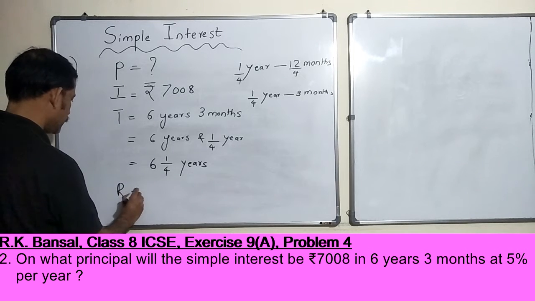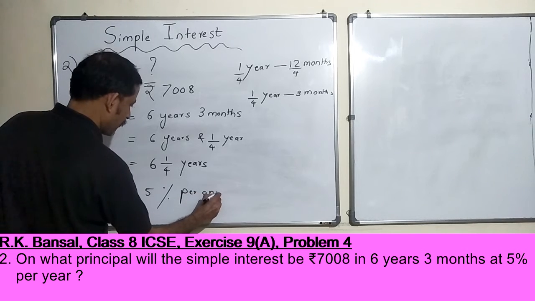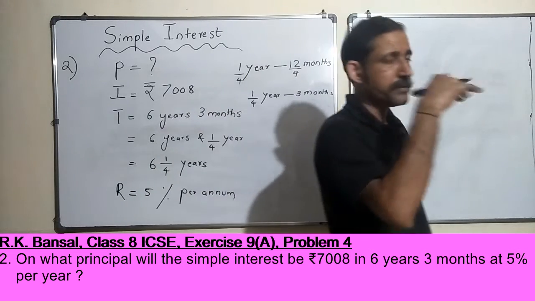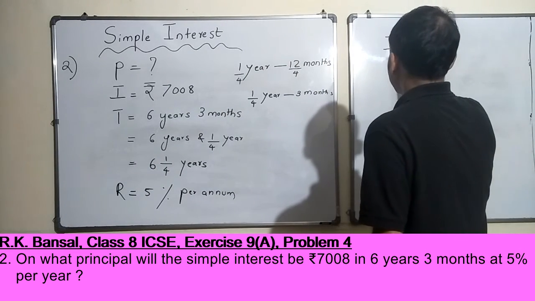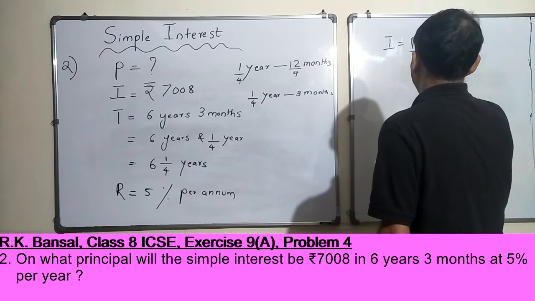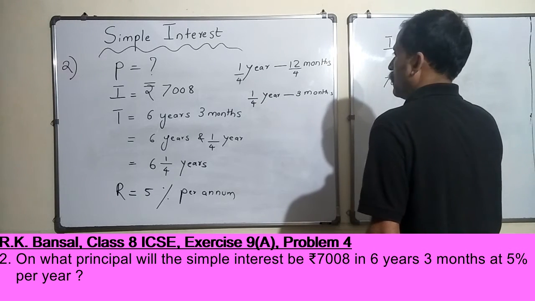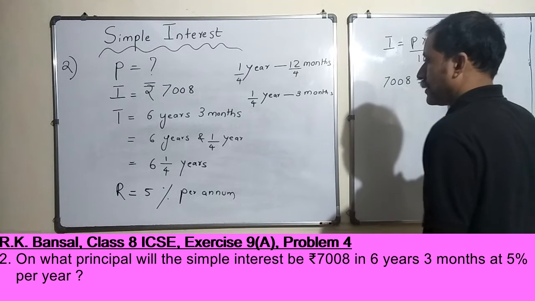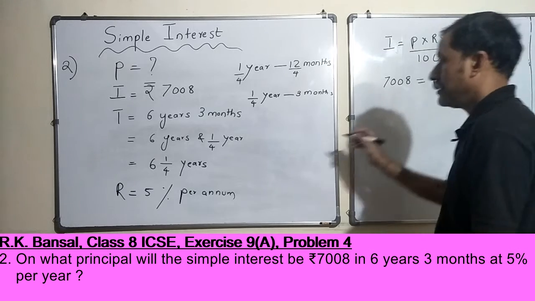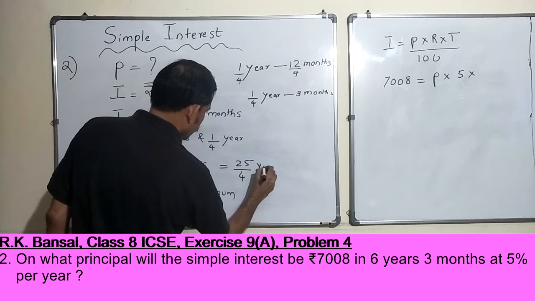Rate R is 5% per annum. Okay, this is good. So I believe I have everything to substitute in that formula, right? I is equal to P into R into T by 100. What is the interest? 7,008. What is the principal? I don't know. Rate is 5. T is, now this is nothing but 25 by 4. Correct, no?